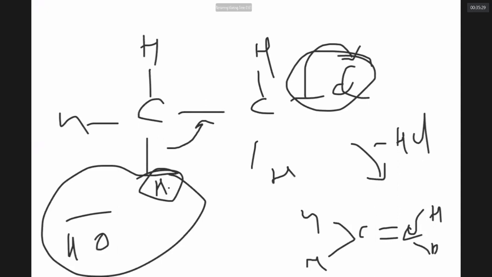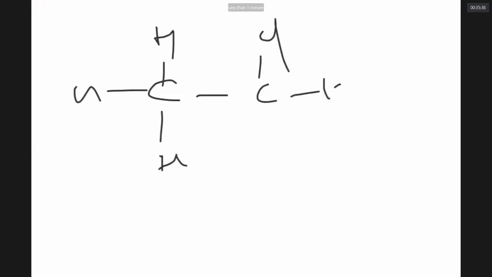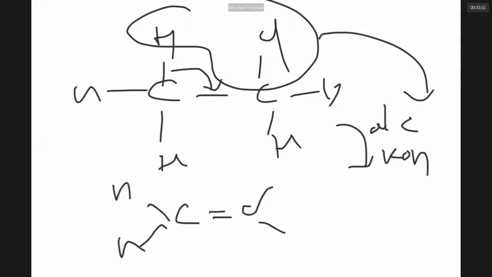I will write again. Sir, CH3CH2Cl. When heated with alcoholic KOH, the H plus and Cl minus are going out. The bond connecting C and C became a double bond. This type of reaction is called what, sir? What is the name of this reaction?